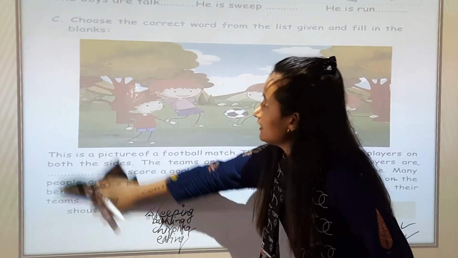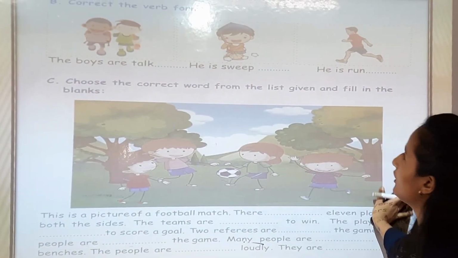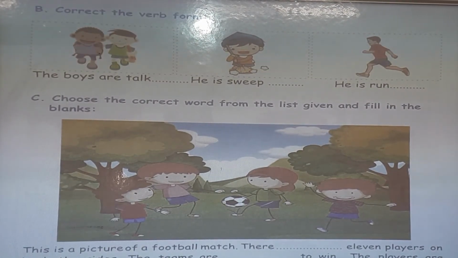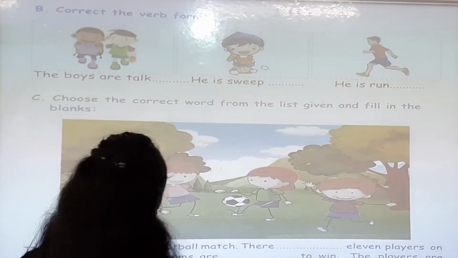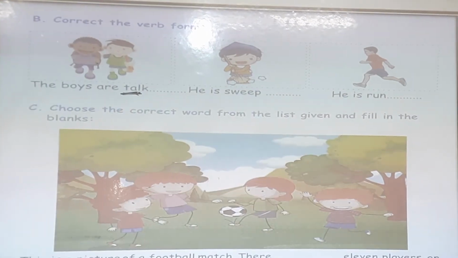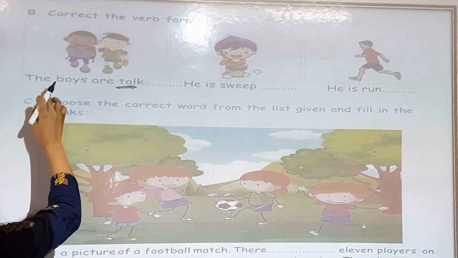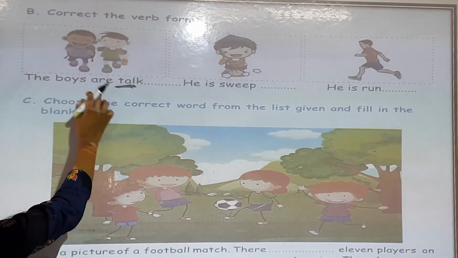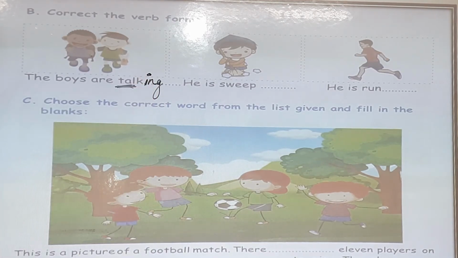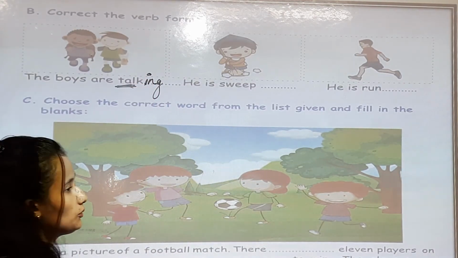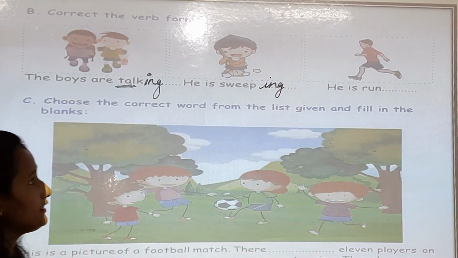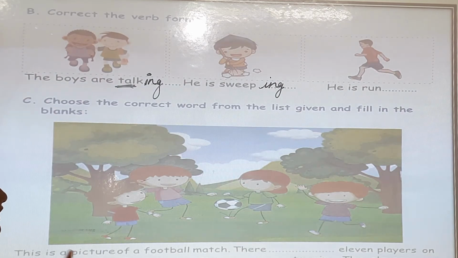In next page you can see correct the verbs from. So you have to correct the verbs. Verb is a doing work. Verb क्या है? Verb हम लोग को काम समझाता है, right? So talk is a verb. Now we are going to correct the verb. The boys are talking. So this is the correct verb. He is sweeping. Sweeping मतलब झाड़ू लगाना. He is sweeping. He is run. He is run नहीं होगा. So he is running.